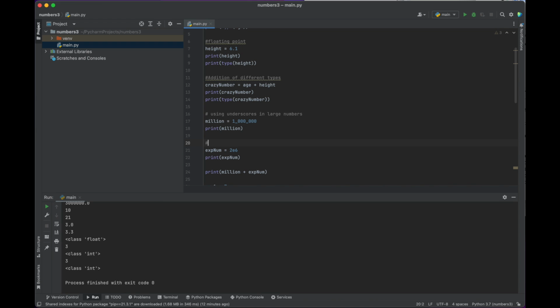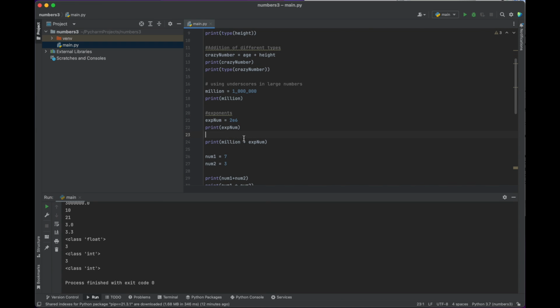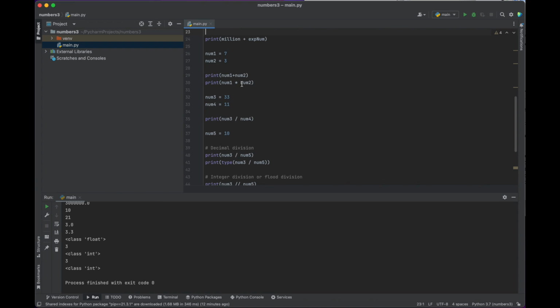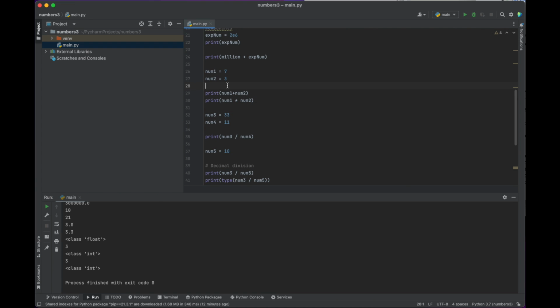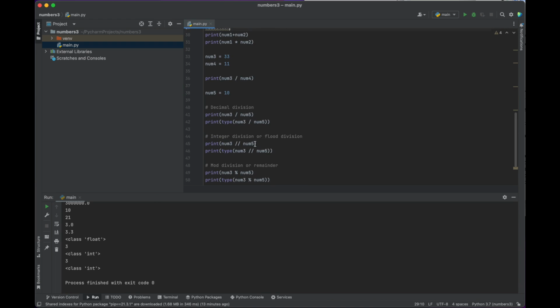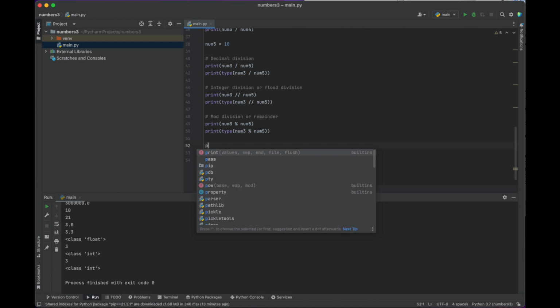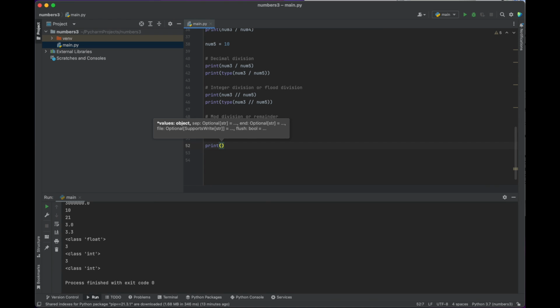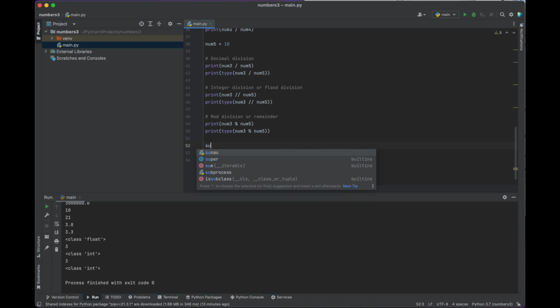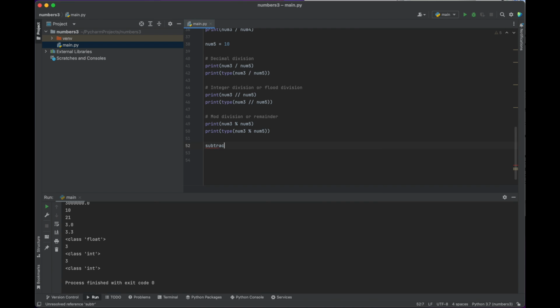Exponents. We started looking at addition. Hey, we didn't look at subtraction. I bet you can figure that out though. So we can do that like this. Let's store a subtracted number.